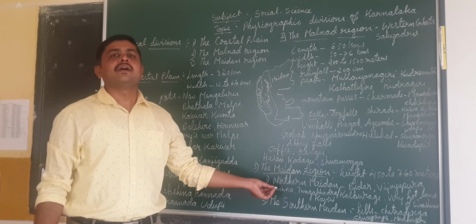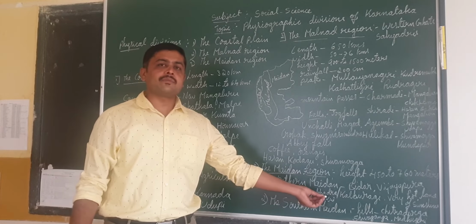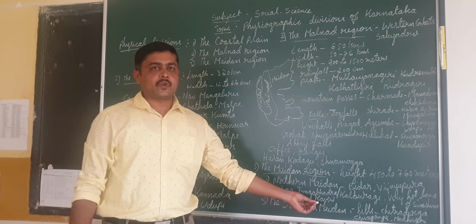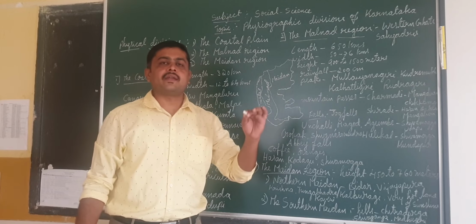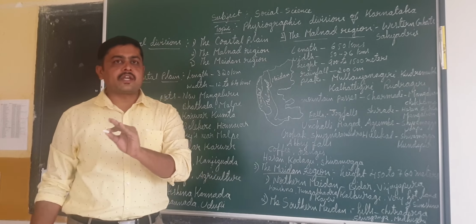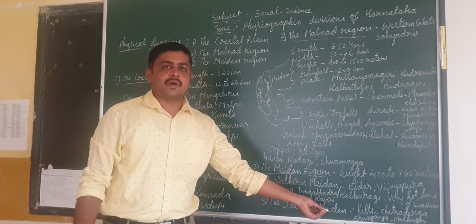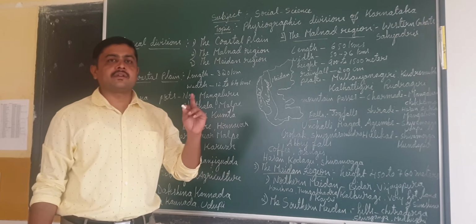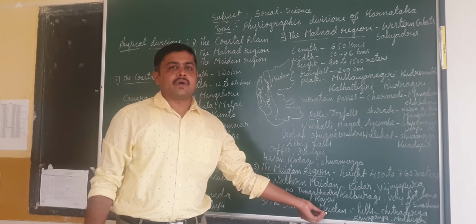So they will get the irrigation facility by these three rivers known as Krishna, Tungabhadra, as well as the Kaveri. Okay, so the entire Maidan region is divided into two parts again. What are they? The northern Maidan and the southern Maidan. Which are the two important divisions in that?